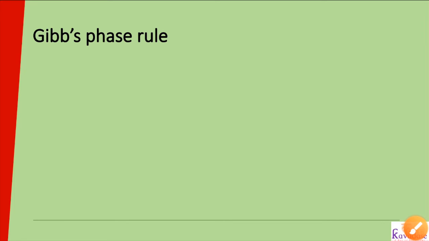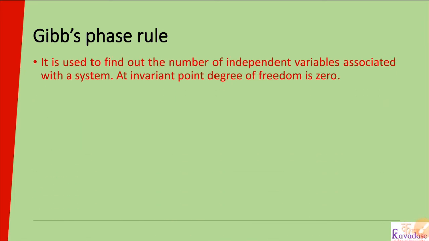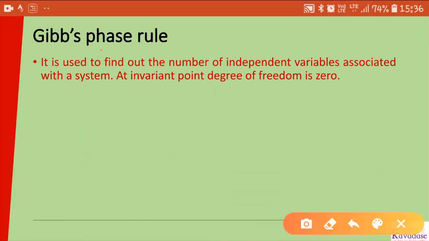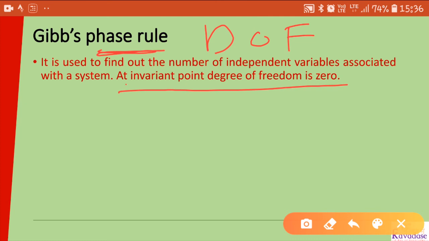The next one is the Gibbs phase rule. It is used to find out the number of independent variables associated with a system. What will you find here? You will find degrees of freedom. It is used to calculate degrees of freedom. At an invariant point, degrees of freedom is 0. We will discuss what an invariant point is in further classes.